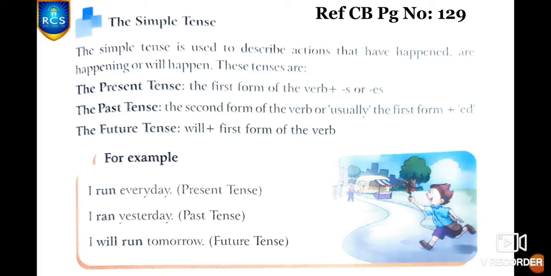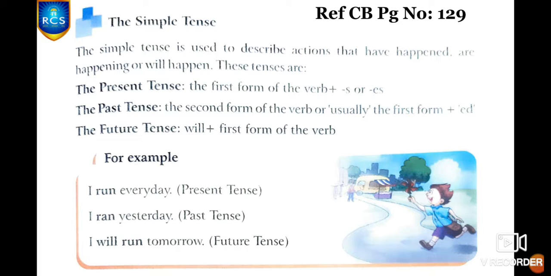The simple tense is used to describe actions that have happened or are happening or will happen. These tenses have different rules. For simple present tense, the first form of verb plus s or es.